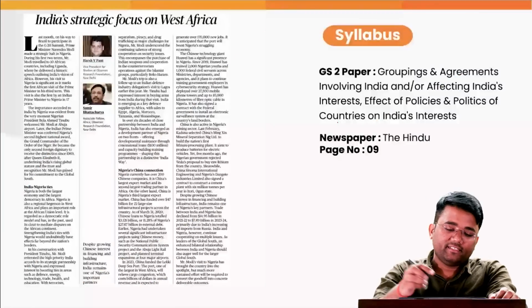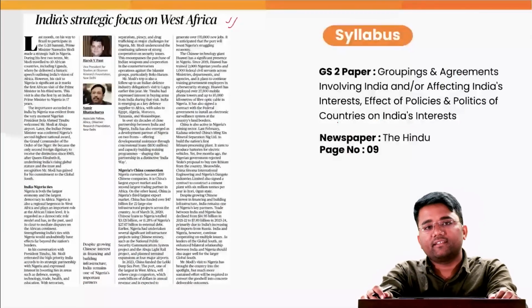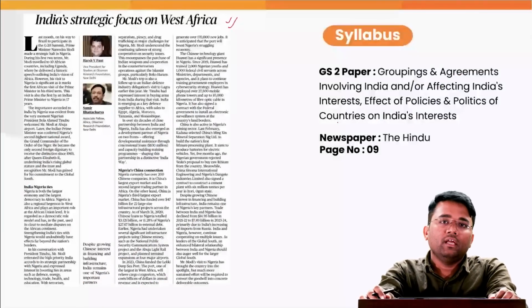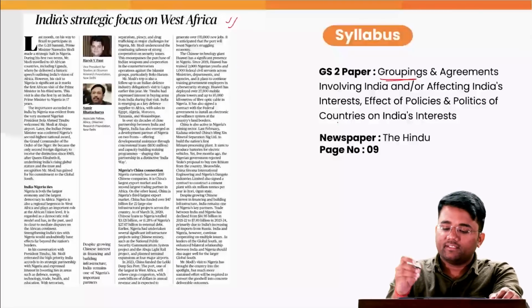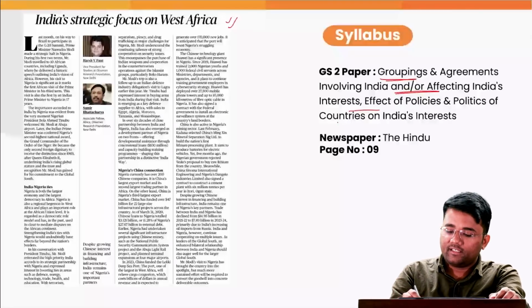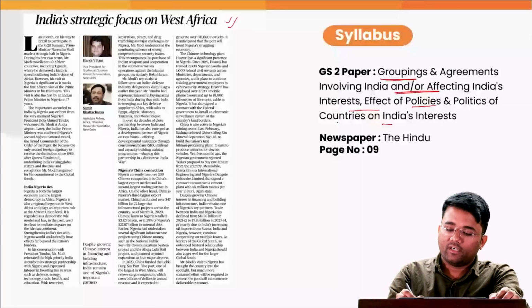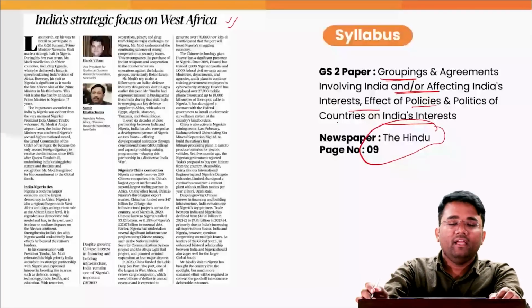In our simplified section, our first topic is India's strategic focus on West Africa, and this particular topic pertains to the syllabus of your GS paper 2: groupings and agreements involving India or affecting India's interest, effect of policies and politics of countries on India's interest. This has appeared in today's The Hindu, page number 9.